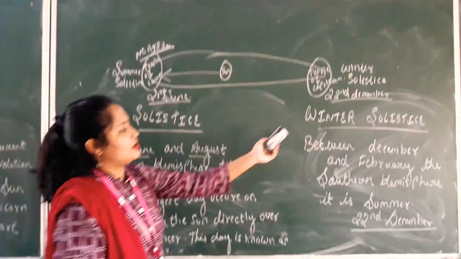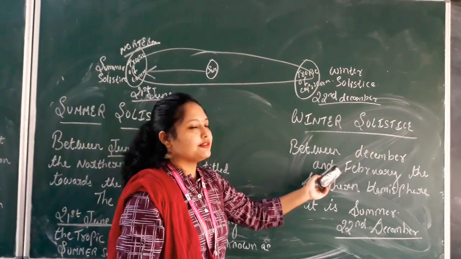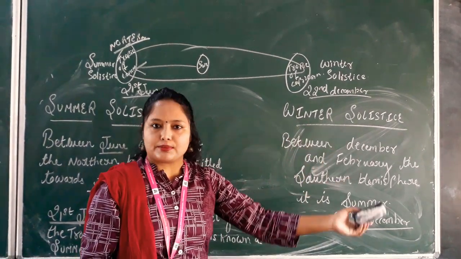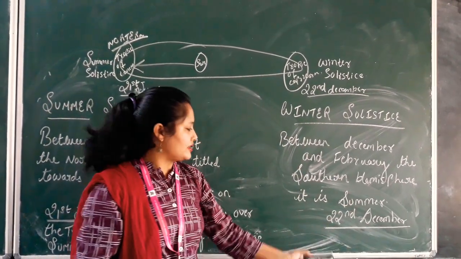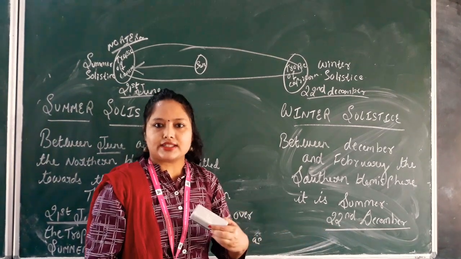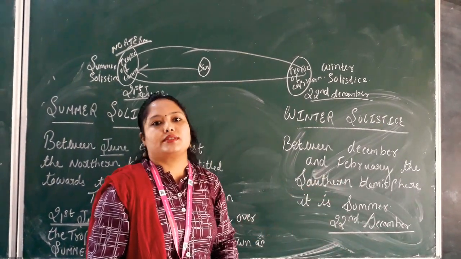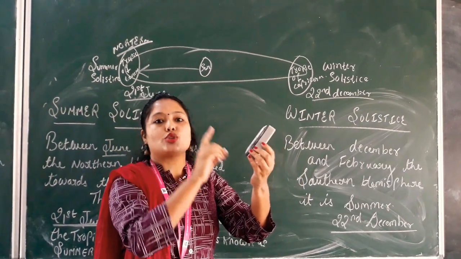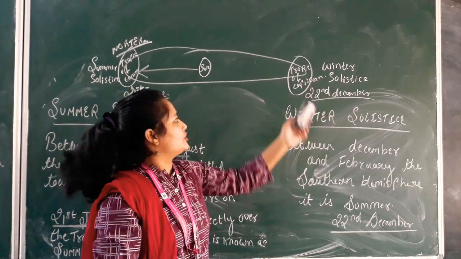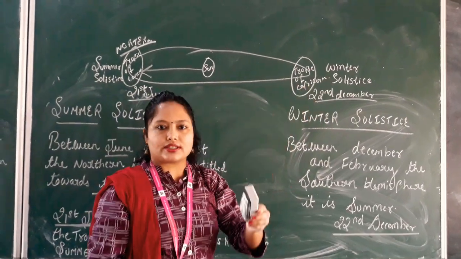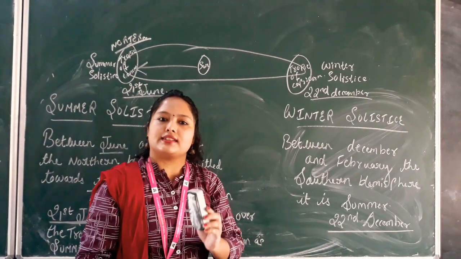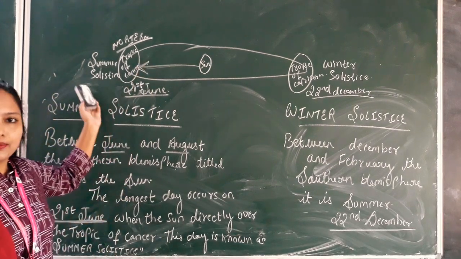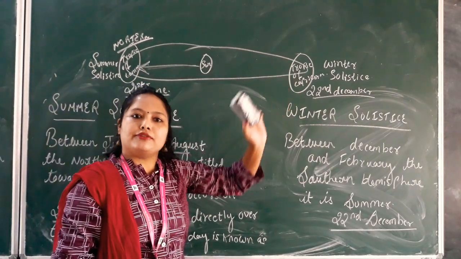Now see here, winter solstice. Between December and February, it is summer in the southern hemisphere. That means whenever the south has summer, in the north you will have winter. By the time of 22nd December we have winter in the northern hemisphere, and the southern hemisphere will have summer. Got it? Why? Because at that time the sun is directly over the Tropic of Capricorn. At that time we have the winter solstice, and the date is 22nd December. So you got the figure? Wherever the sun is passing the rays, that will have summer. Whichever is not getting them, that will have winter.